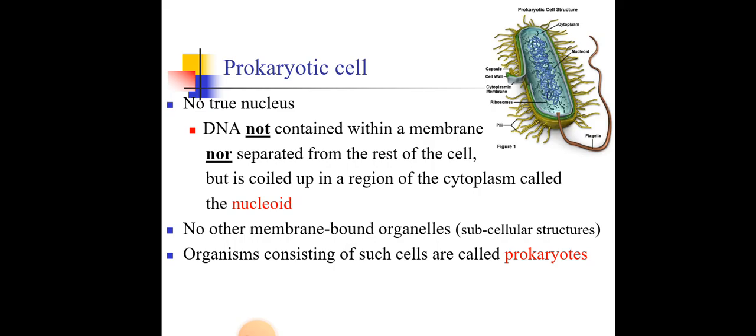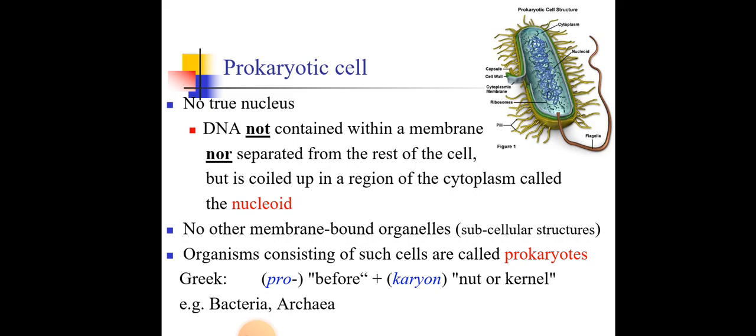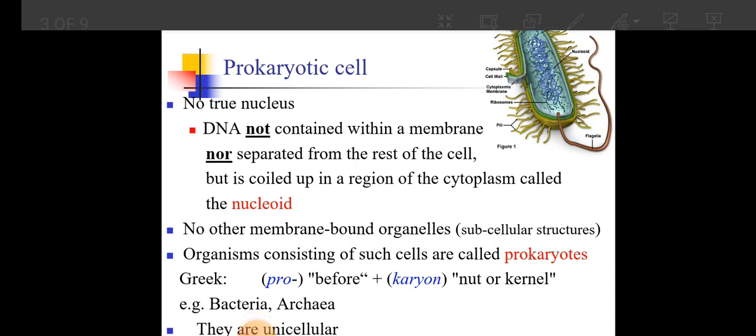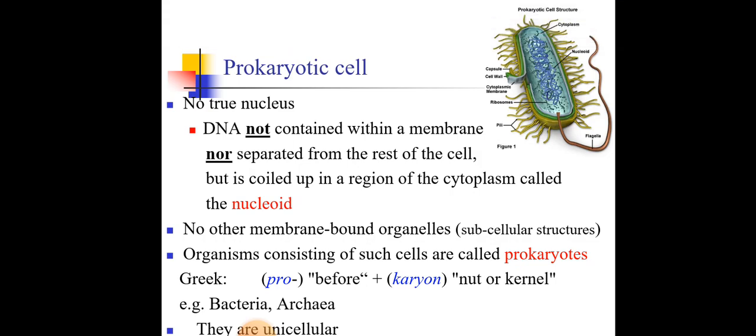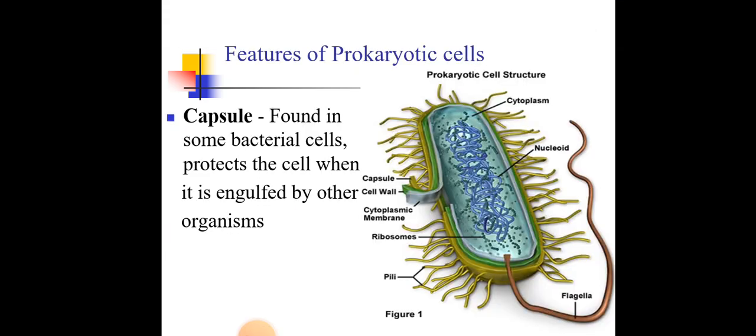So the word pro means before, karyon means a nut or a kernel, which is a nucleus. Examples of these prokaryotic organisms are bacteria and archaea. These are examples of prokaryotic cell organisms. They are unicellular organisms.